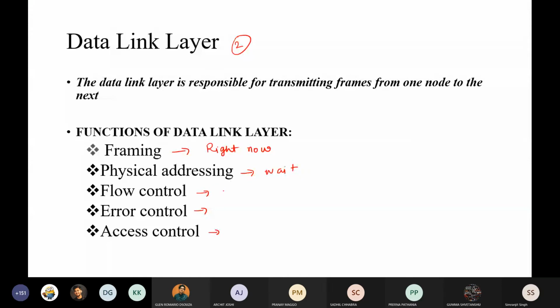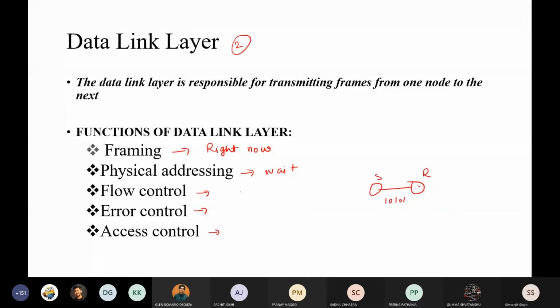What exactly is flow control? It means that you have to control the flow. What is the meaning of flow? When you are transmitting a message from a sender to a receiver, there are many things going on. First, streams of bits are transferred from sender to receiver.